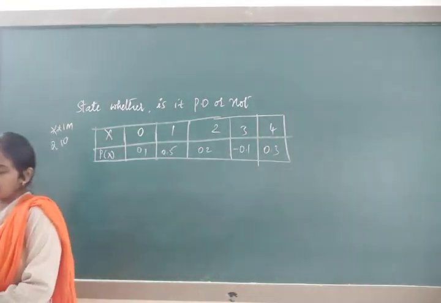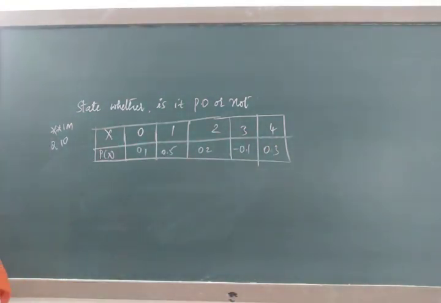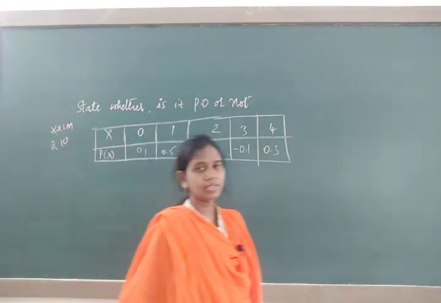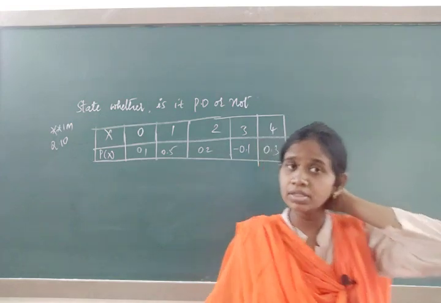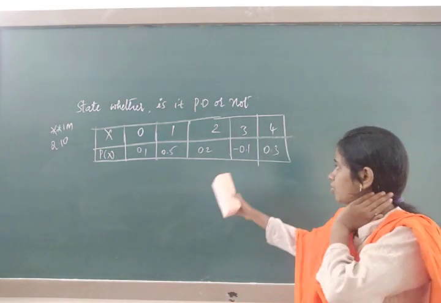So now, is it a probability distribution or not? What I said for the previous problem, you just add the p of x values. If it is 1, is it a probability distribution? When you add it, what are you going to get?